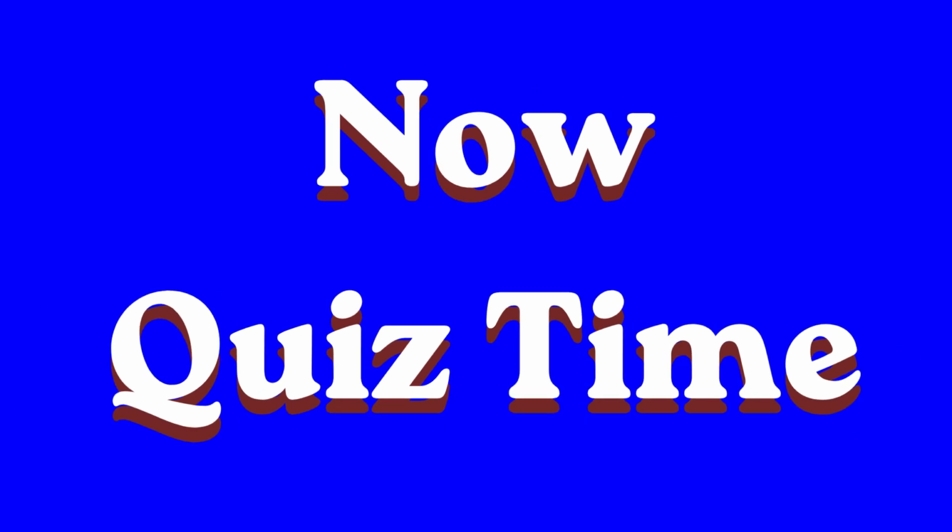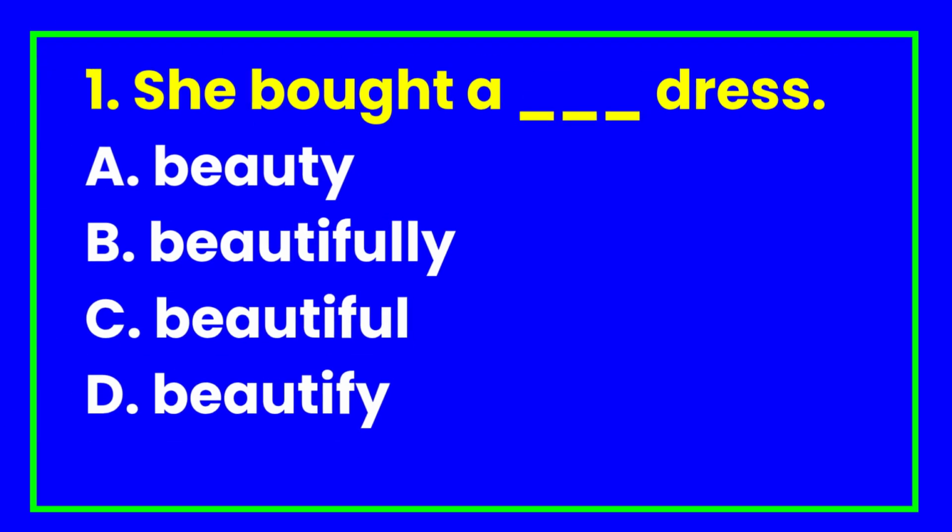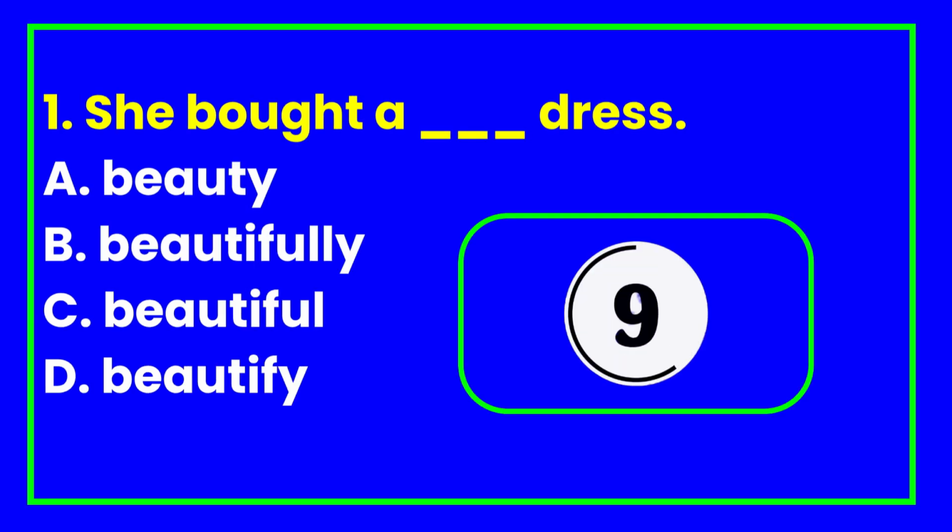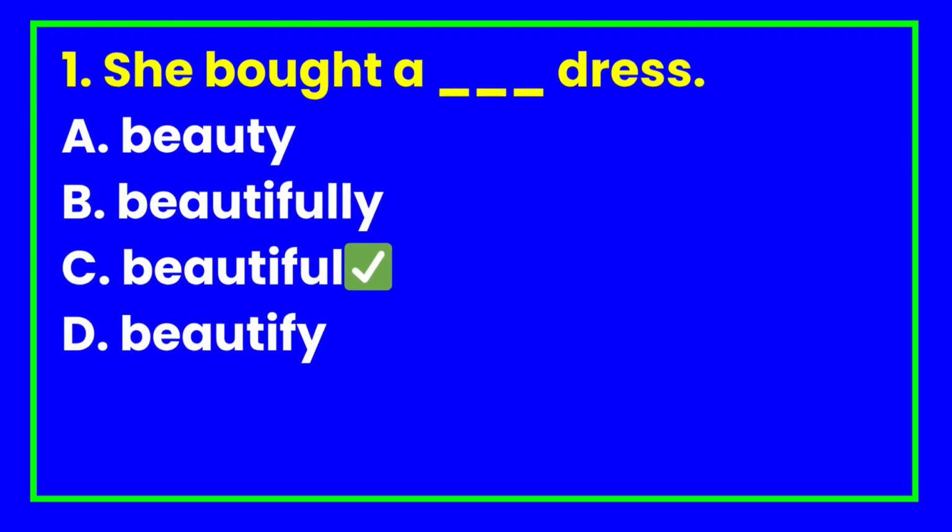Now, quiz time. One. She bought a dash dress. A. Beauty. B. Beautifully. C. Beautiful. D. Beautify. Two.